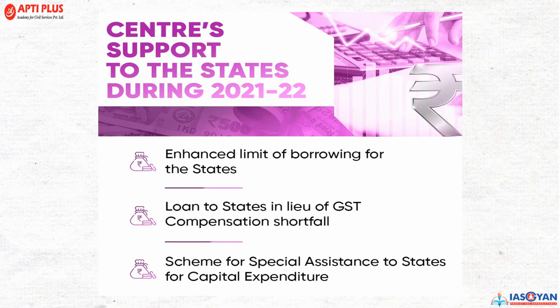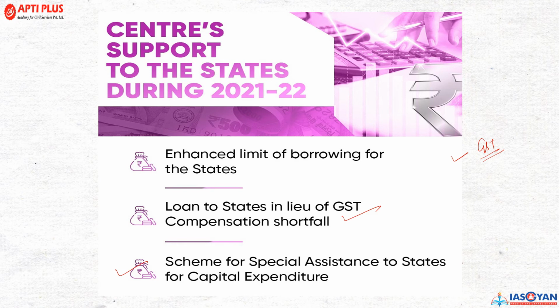Now, how is the central government going to support the states during 2021-2022? So first was to enhance the limit of borrowing for the states. We have seen that जो GST की सेस थी वो पूरी states को नहीं मिली. इस वजह से जो borrowing limit थी उसको enhance की है central government ने state governments के लिए. Loan to states in lieu of GST compensation shortfall was also given, and scheme for special assistance to states for capital expenditure was a part of the development strategy from the center to the states.